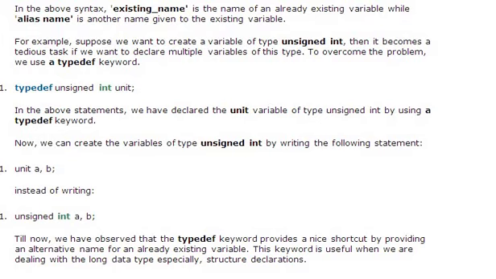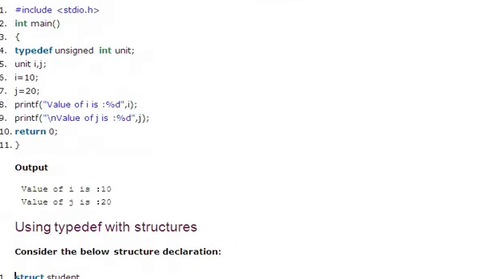Even in structure declarations, wherever you are dealing with long data types, we can use this type of notation. So look at the simple program: typedef unsigned int unit, unit i, j. Look at line number 5, i, j are nothing but unsigned int i, j. All the other operations you can do as usual without making any changes. Only during declaration, whatever is defined using typedef can be used for multiple variable declarations.